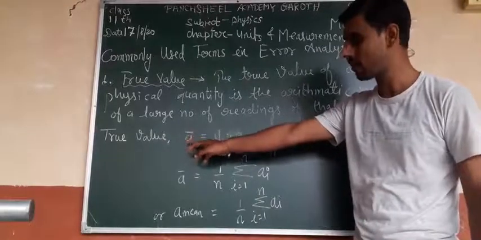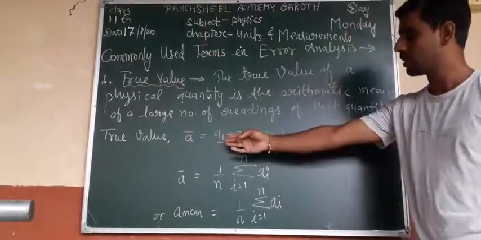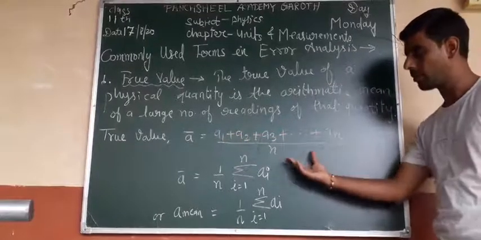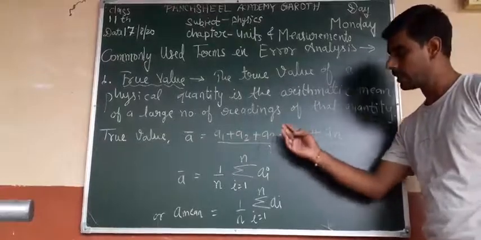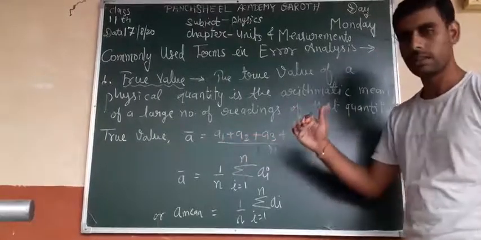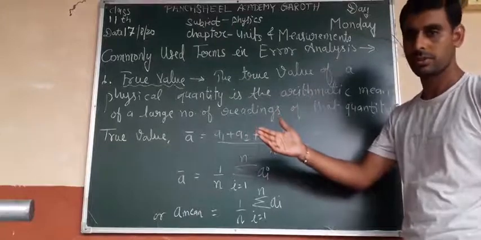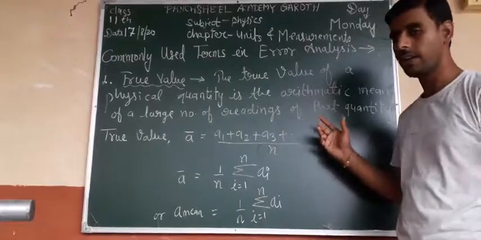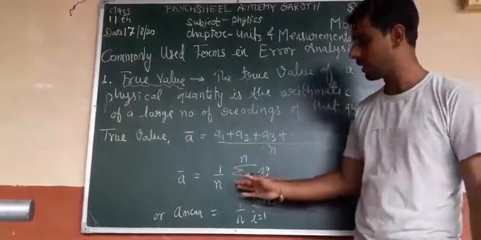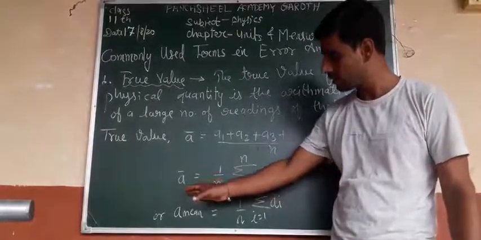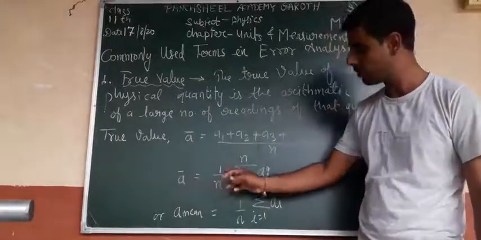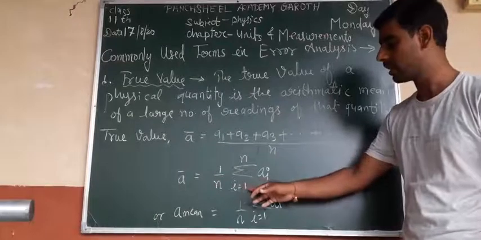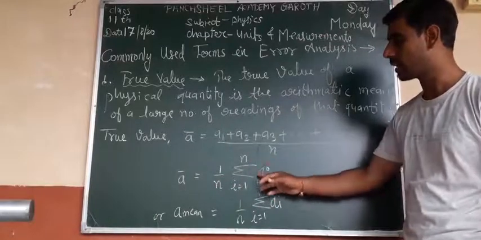A bar means A average equal to A1 plus A2 plus A3 plus up to An upon N. Here A1, A2, A3 are the number of readings, and we find their average. Or we write in short, A bar equal to 1 by n summation of i varying from 1 to n, Ai.